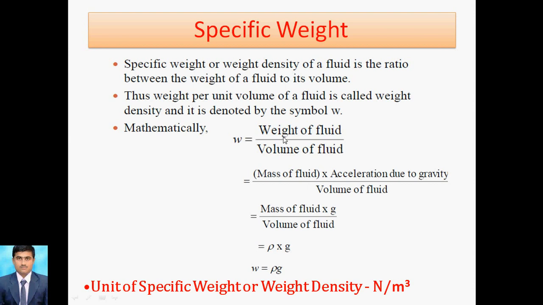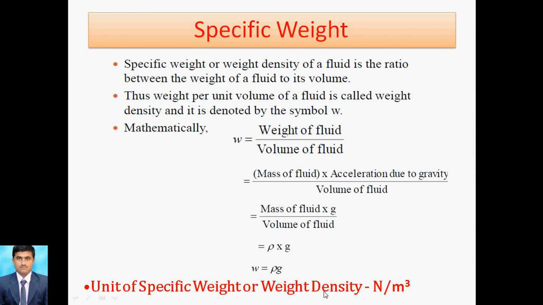Again I repeat, weight is nothing but m into g, where m is the mass of the fluid and g is the acceleration due to gravity. The ratio of mass of the fluid to volume of the fluid is rho, so specific weight is density into acceleration due to gravity, g. That equation becomes W equal to rho into g.